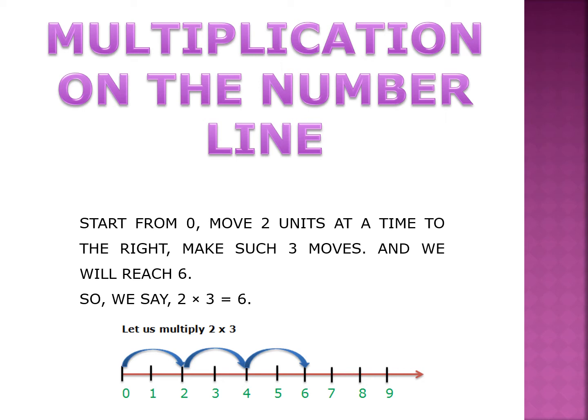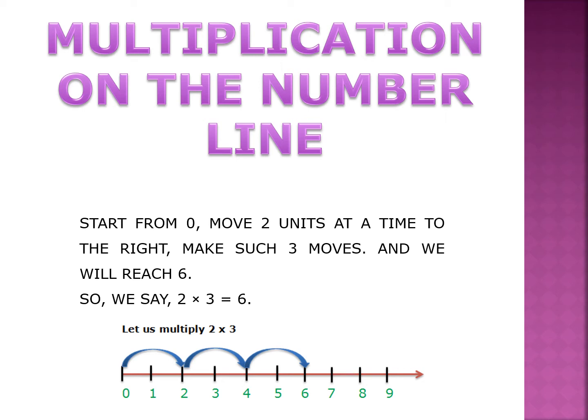In the first jump, we will reach 2. In the second jump, we will reach 4. And in the third and final jump, we will reach 6. So our answer is 6. 2 multiplied by 3 is equal to 6.